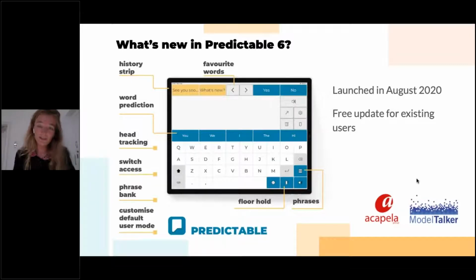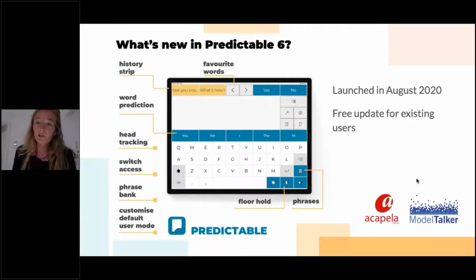So first of all, what is Predictable? Predictable is a text-to-speech AAC app that has been designed for people who have lost the ability to speak, probably due to motor neuron disease. Most of our users have motor neuron disease. The principle is pretty straightforward: you have a keyboard where you can type your message, and then a speak button to play your message and allow your surroundings to hear you.